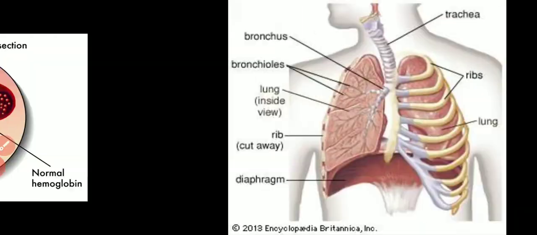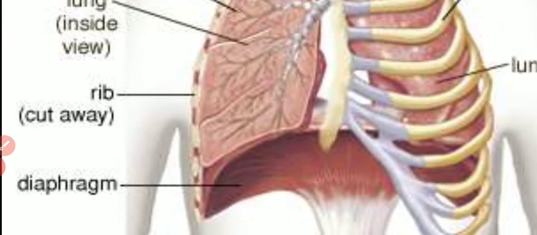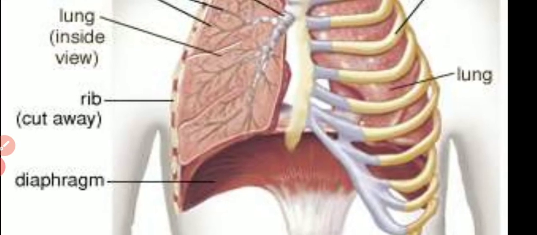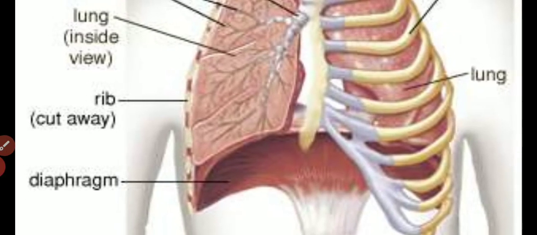If you look at this diagram, there is a muscular structure below our lungs that is known as the diaphragm. This diaphragm separates the thoracic cavity and abdominal cavity. It's just a muscular partition between the thorax and abdominal cavity. Whenever we feel hiccups, actually it is the involuntary action of this diaphragm.